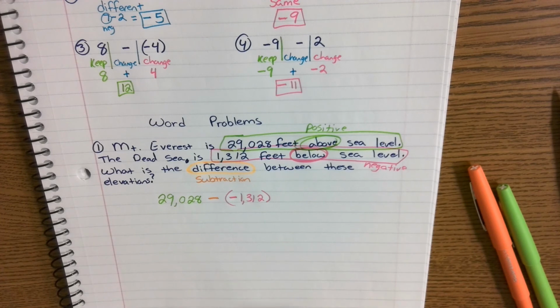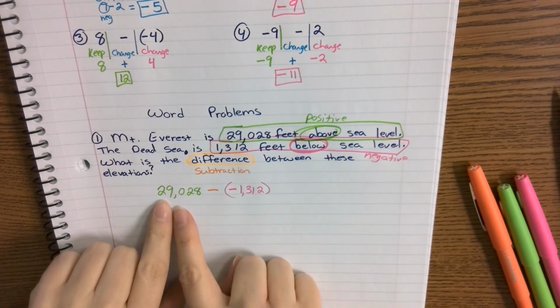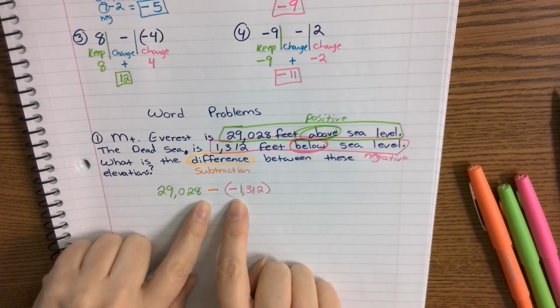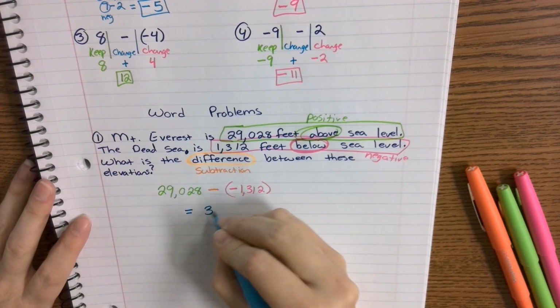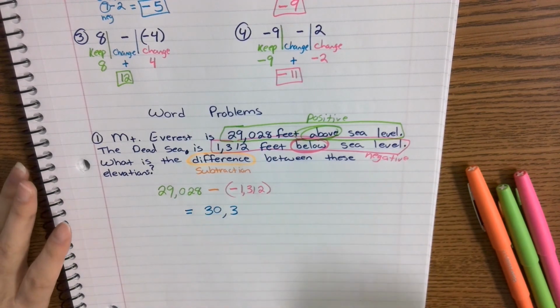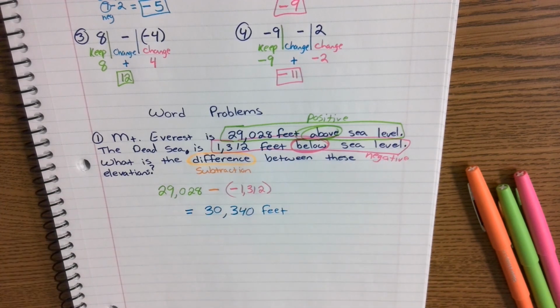Common mistake that people make is that they just put subtraction and they don't put the negative. That's a common mistake and it's a big one. Don't let that happen. So we are subtracting 29,028 minus a negative 1,312. Again, you're going to have calculators. Get used to using them. That's going to come out to 30,340 feet. So the difference between the elevations, you've got one that's starting below the level and one that's way above the level. You have to rise to level first, then keep going to the above level part.